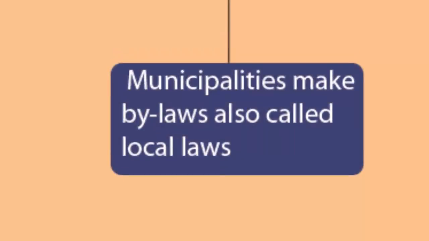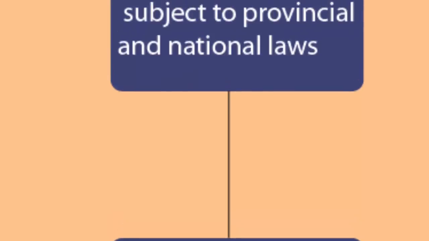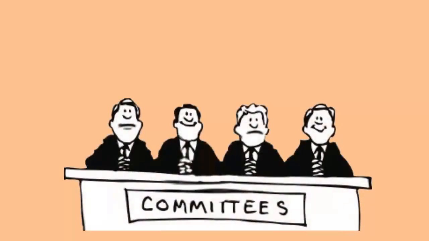Local level, also known as municipalities. Municipalities make bylaws, also called local laws, about certain things subject to provincial and national laws. Municipal councils make laws in the local sphere of government. Most of the law-making work is done in committees.